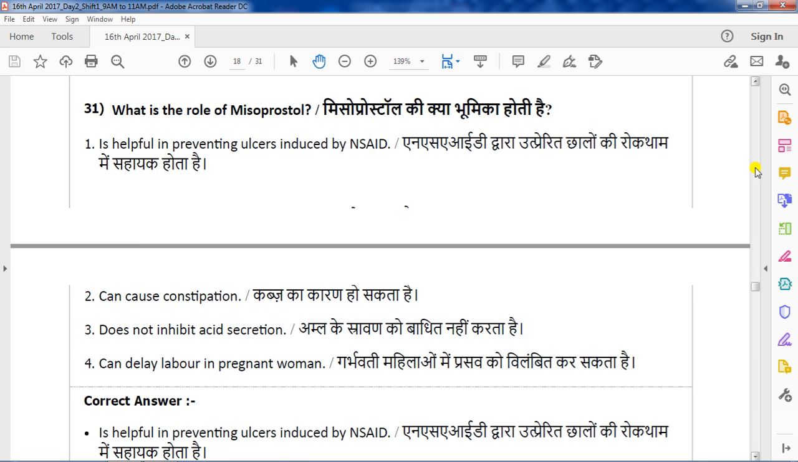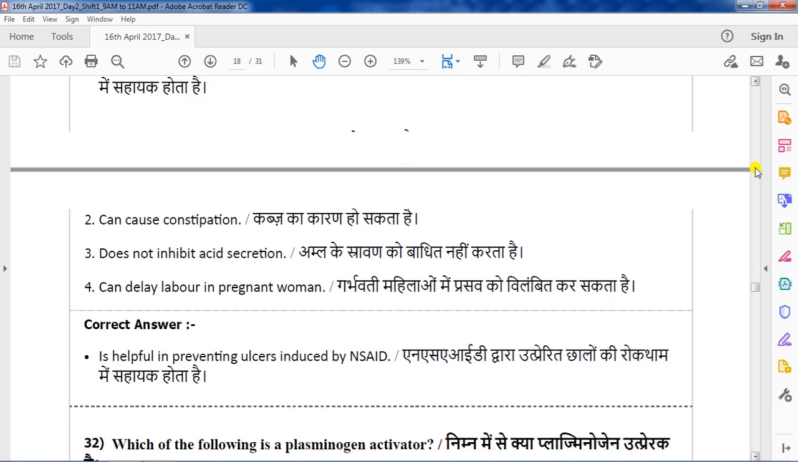When we are studying peptic ulcer, the drugs used for peptic ulcer in pharmacology, this misoprostol comes under that category. Misoprostol is a prostaglandin analog, a gastric acid secretion inhibitor.